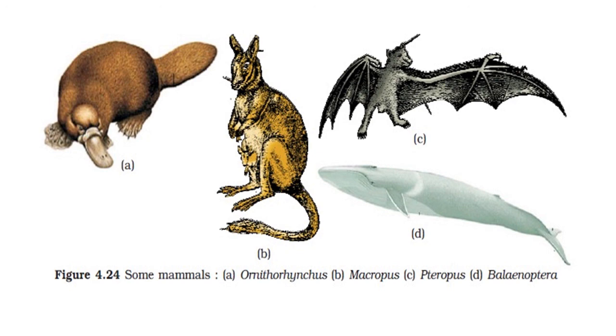Here different types of habitat are observed, so their body is modified for this function, because some of these are terrestrial, some are aquatic, and an aerial lifestyle is also observed in class Mammalia. So by studying this type of figure, now we have a clear idea about mammals or class Mammalia animals.